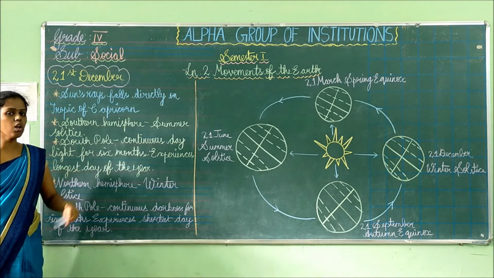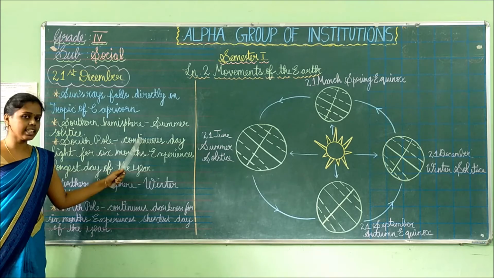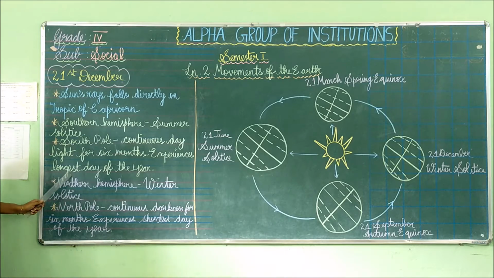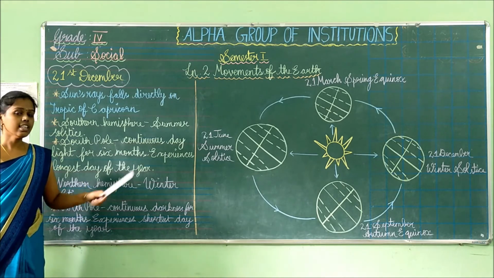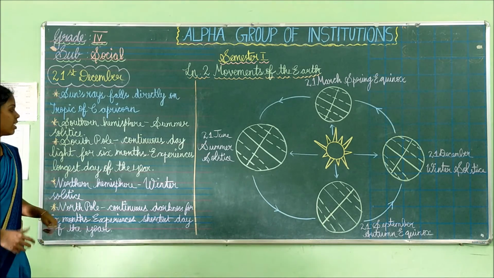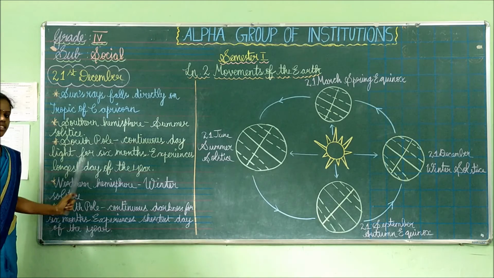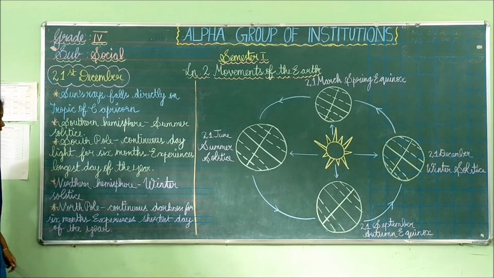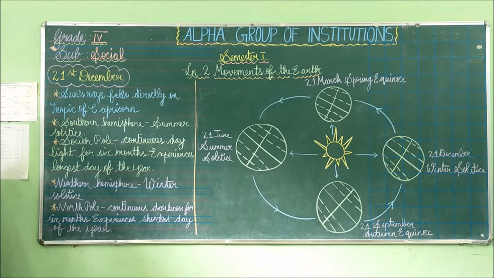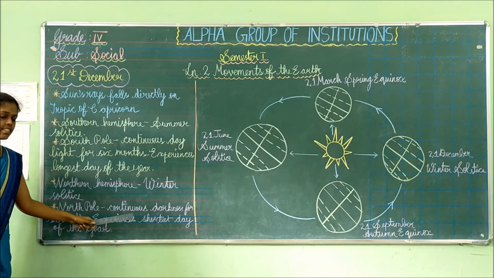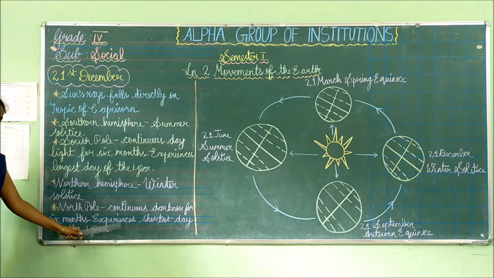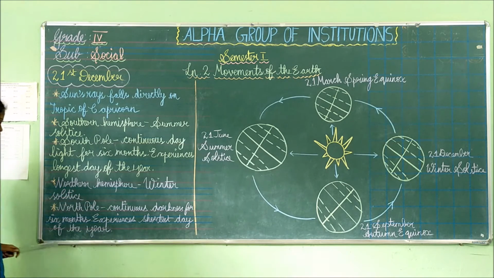Southern pole. The South Pole of the earth will be getting continuous daylight for 6 months, and it also experiences the longest day of the year. Since it experiences continuous daylight for the period of 6 months, it is considered the longest day of the year. Then the northern hemisphere experiences winter solstice. In the North Pole, there is continuous darkness for the period of 6 months, and it also experiences the shortest day of the year.